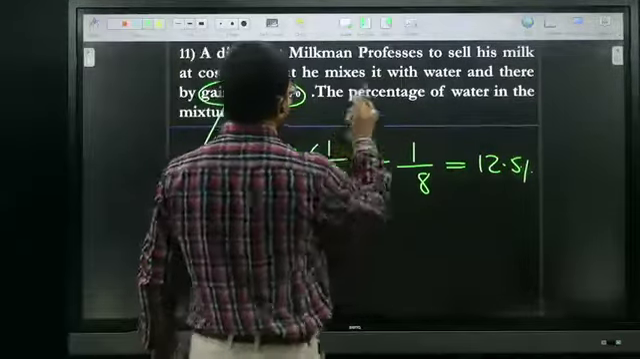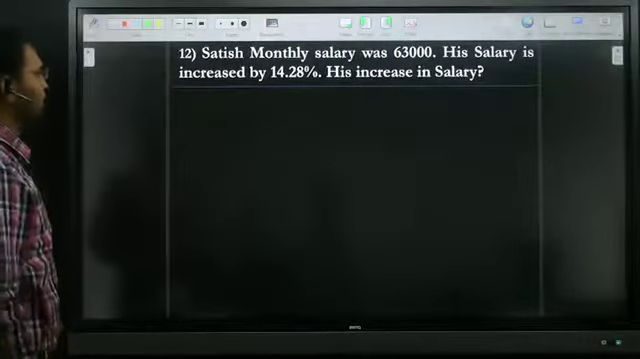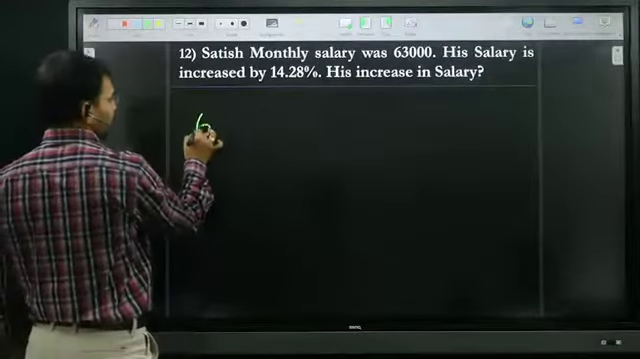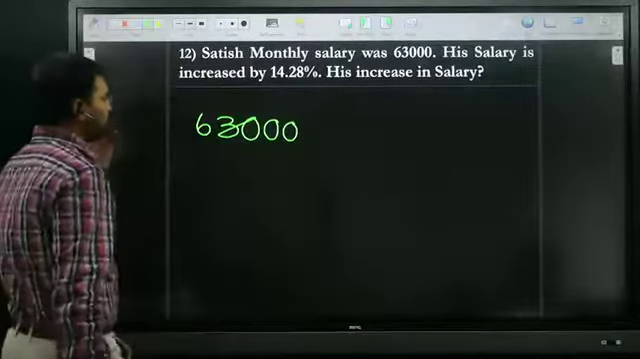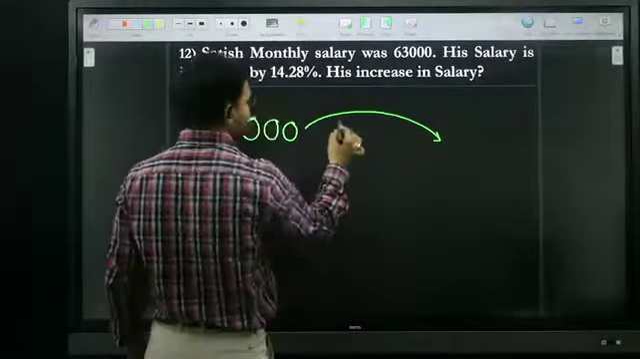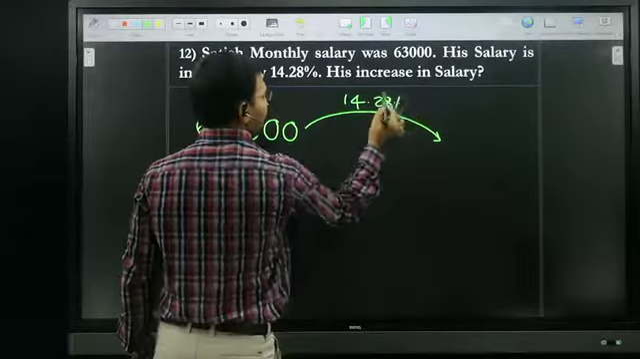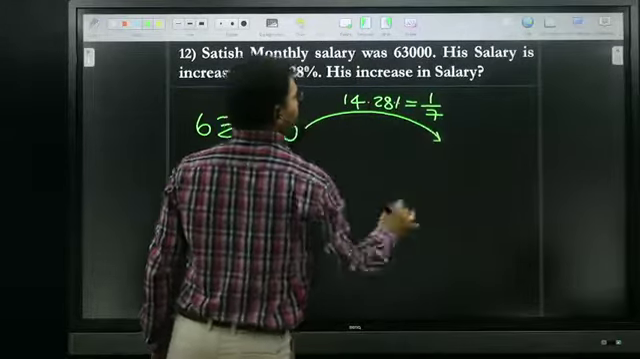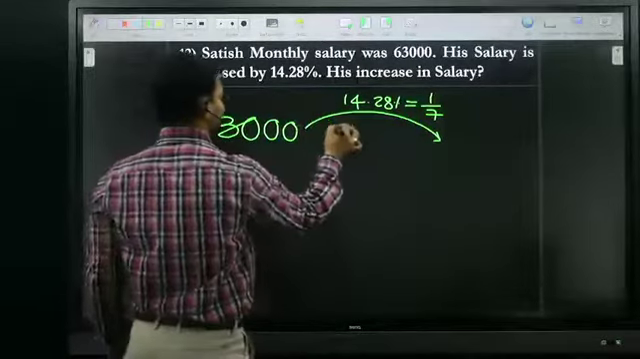Before going to that, I will give some more questions. Satish's monthly salary is what? 63,000. Monthly salary is 63,000, increased by 14.28. I already told 14.28 percent is how much fraction? 1 by 7. So 1 by 7 of 63,000. Exactly 7 how many times? 9,000.